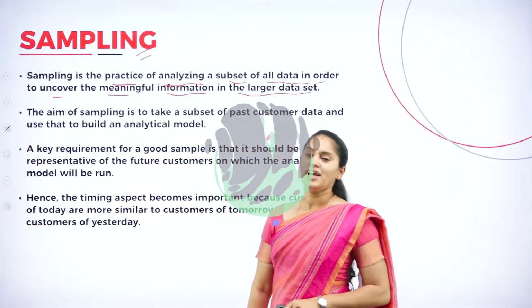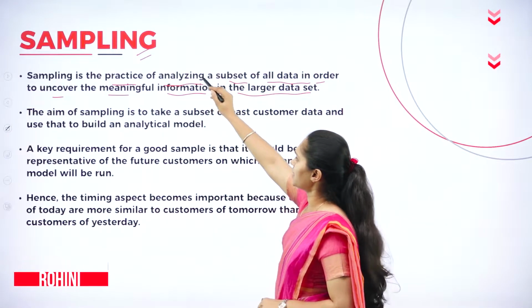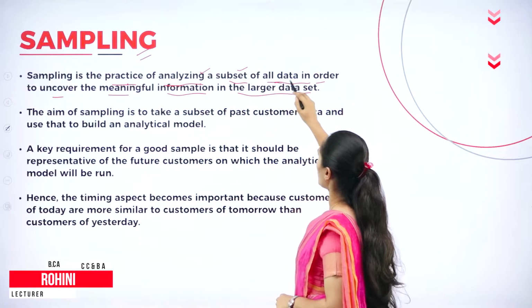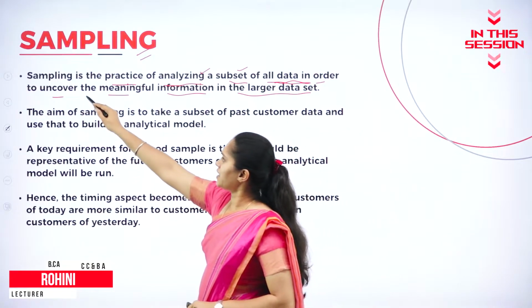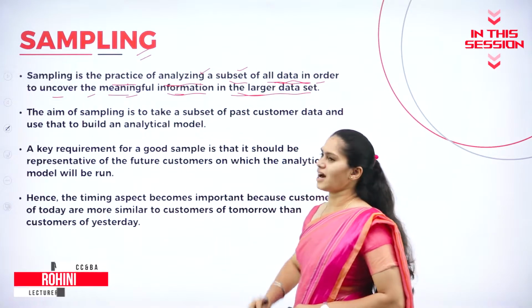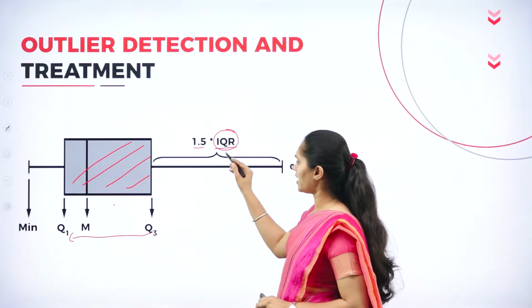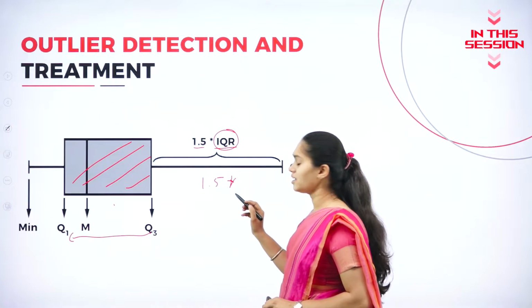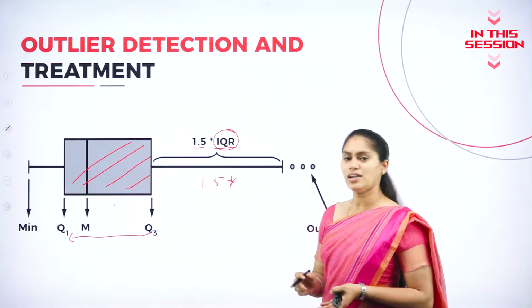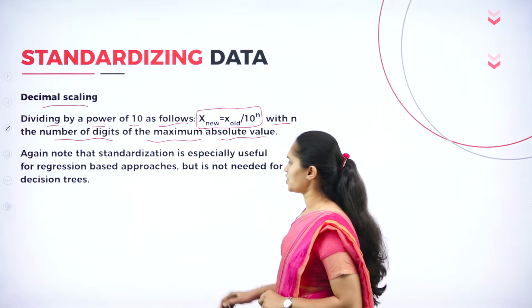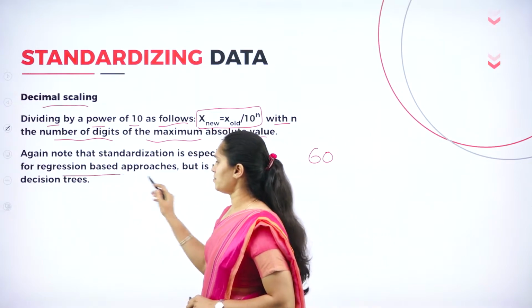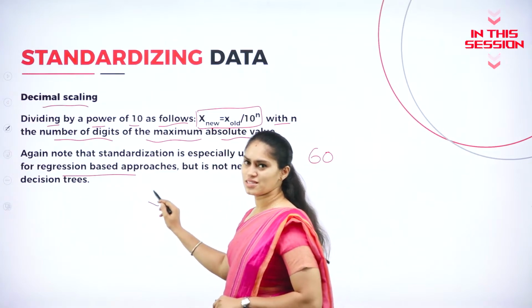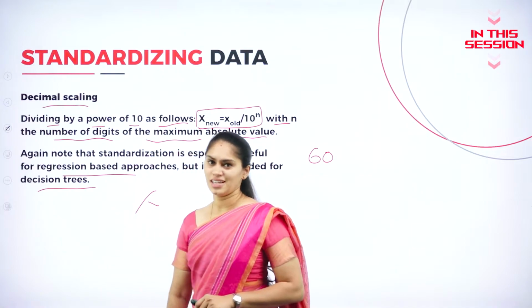Sampling in the sense what? It is a process, or a practice, of analyzing the subset of all the data in order to uncover the meaningful information in the larger data set. Any value which is multiplied by 1.5 into IQR, then that will be considered as what? Outliers. This standardization is only for the regression based approach. We are not going to use this standardization of data for the decision tree.